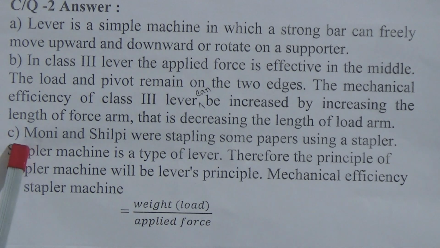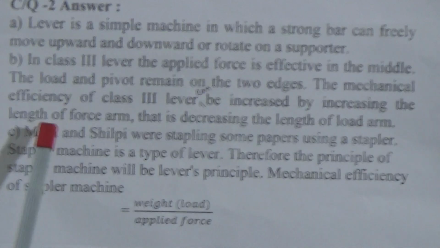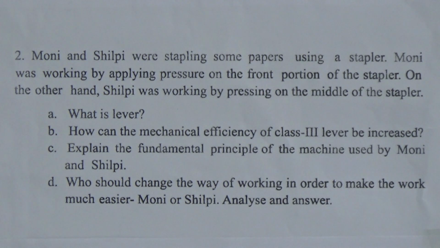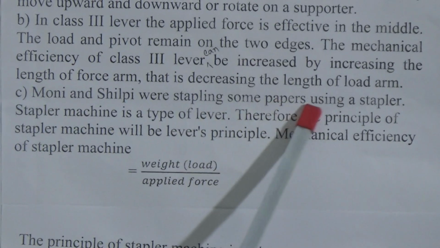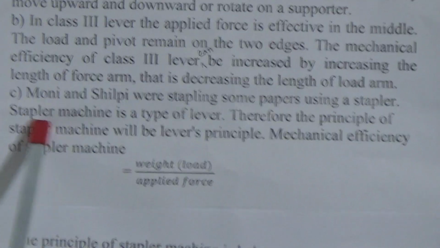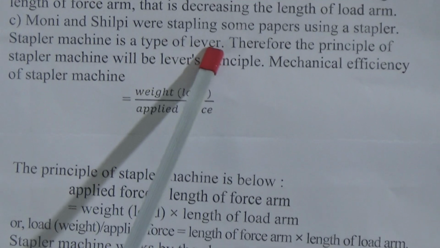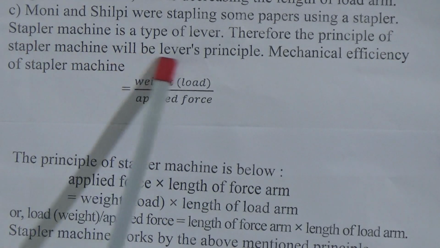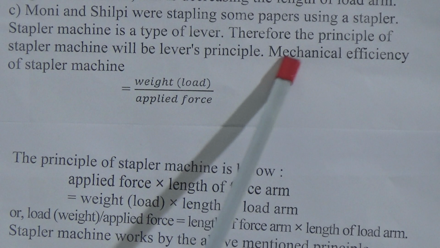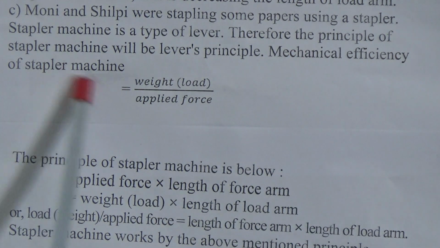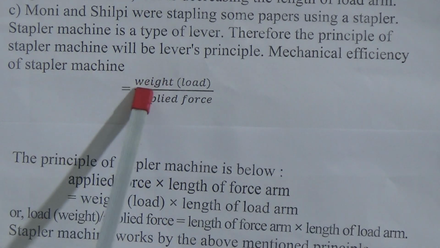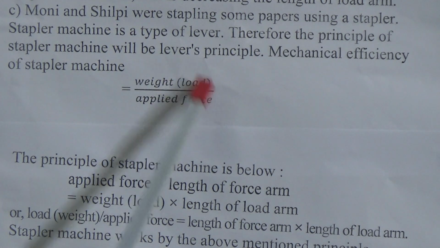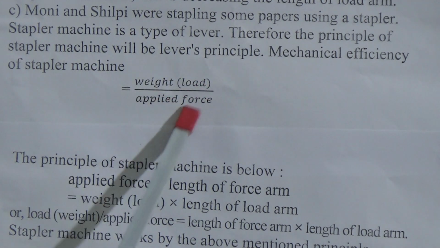Our next question was, explain the fundamental principle of the machine used by Moni and Shilpi. Moni and Shilpi were stapling some paper using a stapler. Stapler machine is a type of lever. Therefore, the principle of stapler machine will be lever's principle. Mechanical efficiency of stapler machine is equal to weight, that means load divided by applied force.